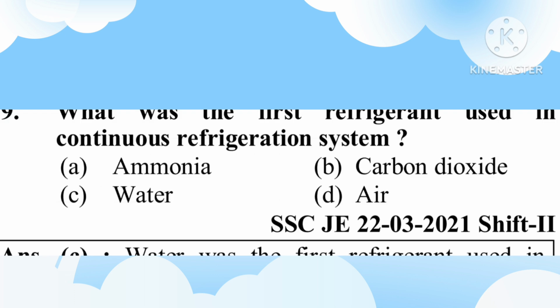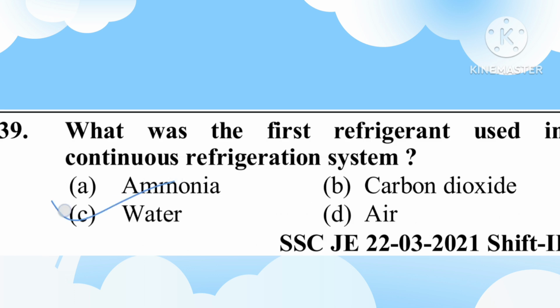Friends, question number 39. What was the first refrigerant used in the continuous refrigeration system? A. Ammonia, B. Carbon dioxide, C. Water, D. Air. C, water.